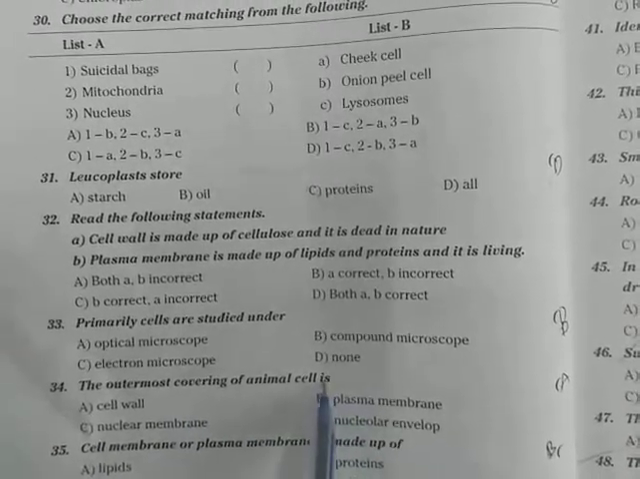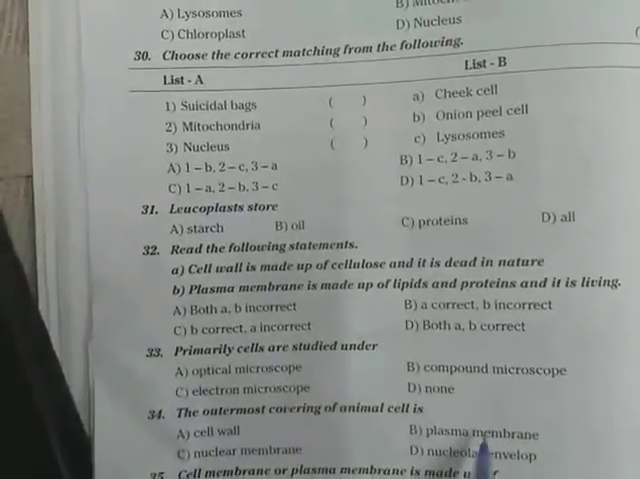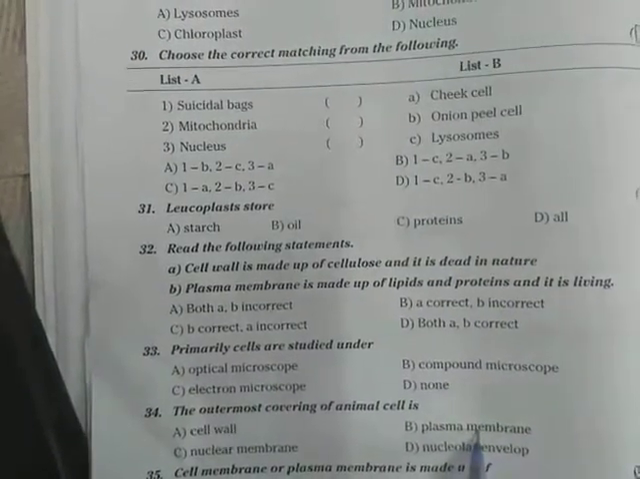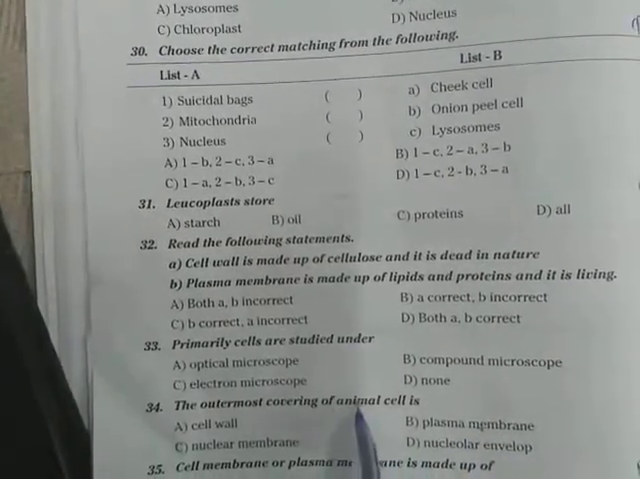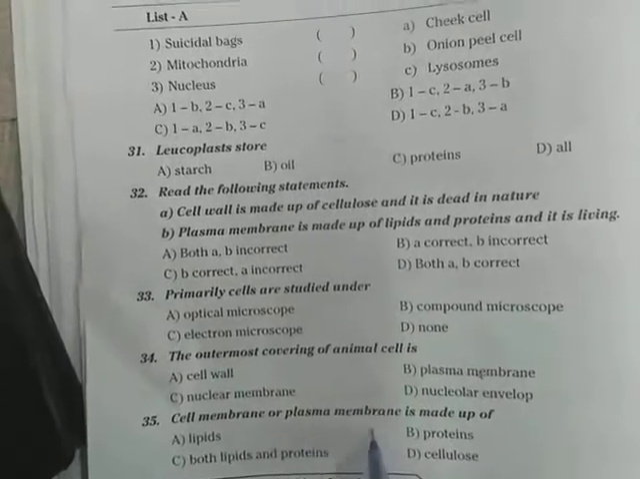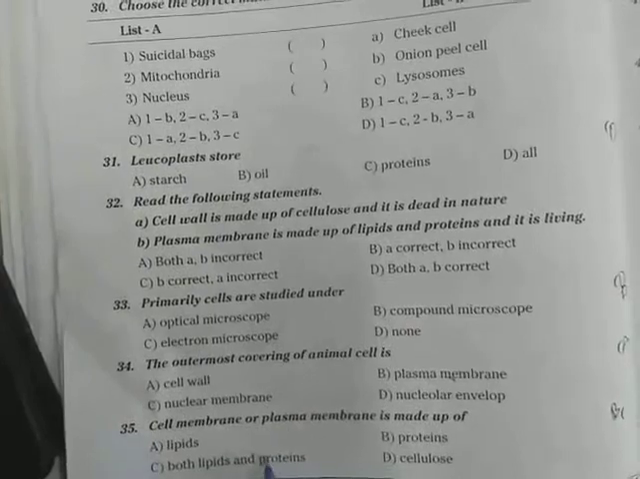Next, the outermost covering of animal cell. In animal cell, what is the outermost covering? Animal cell outermost covering is plasma membrane, or it is also called cell membrane. What is the outermost covering in plant cell? Cell wall. Let us see. Cell membrane or plasma membrane is made of both proteins and lipids.